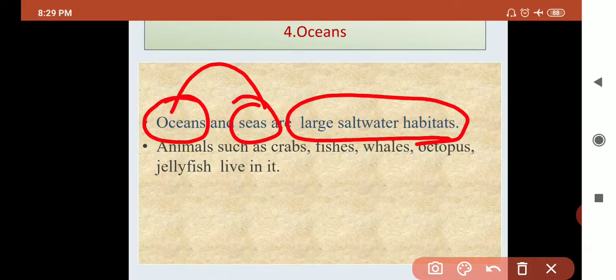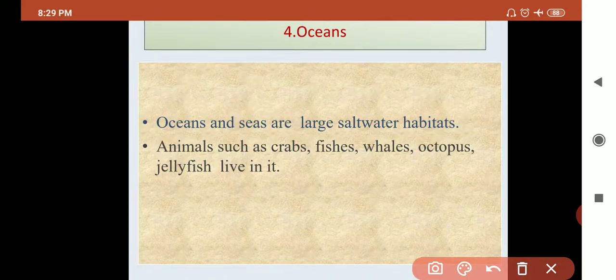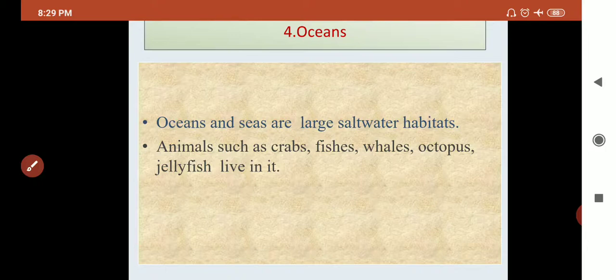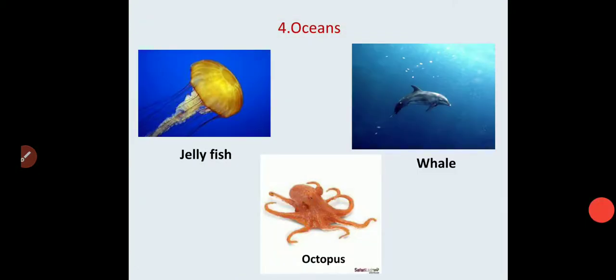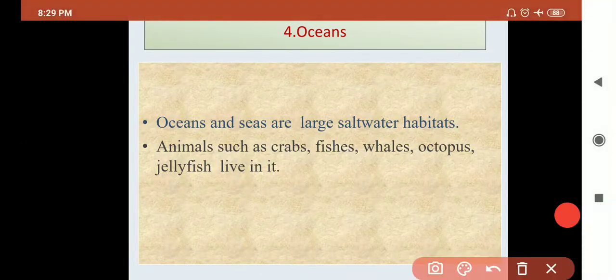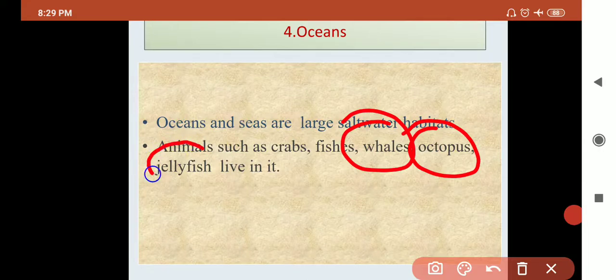So which animals survive in the ocean? Then your answer is whale, octopus, jellyfish, starfish, brittle star, sea lily, etc.